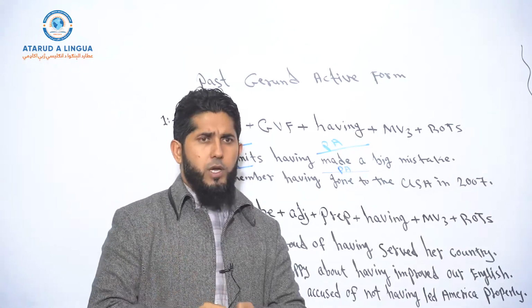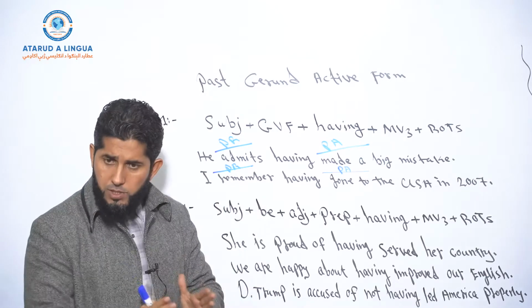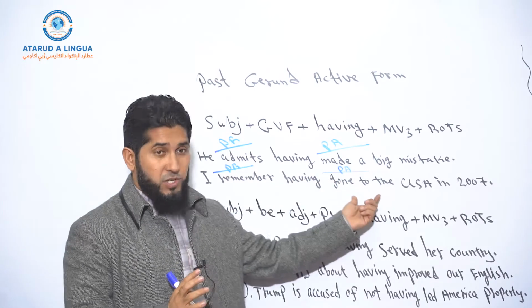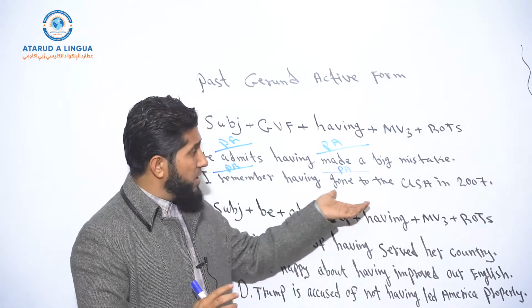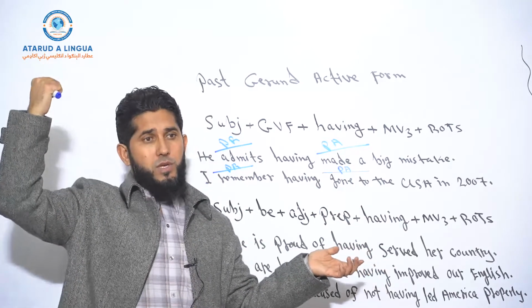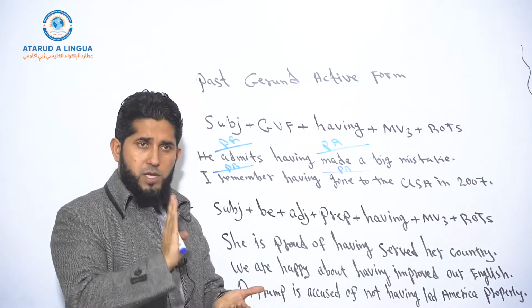You got it? Okay. So I remember now, this is the present result. This is the present remark. Of what? Of a past action. The action, having gone to the United States, happened in the past. Okay? And the remark is here at present time. So the present remark of a past action.